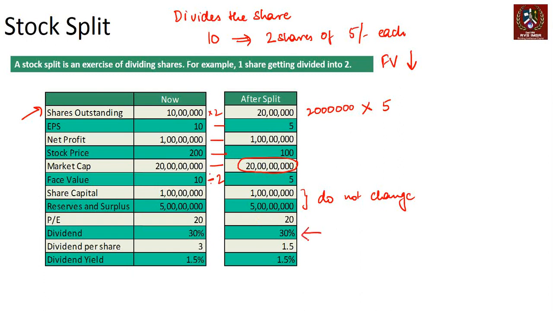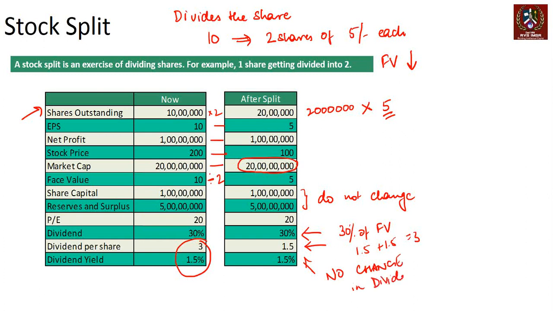Now dividend is 30% of face value. What is the new face value? That's 5. So it's 30% of 5, and because of that, dividend per share goes down to 1.5. So net you make 1.5 plus 1.5, which is 3, which is what we were making earlier. So there is no change in dividend yield for the end investor, correct? There's no change in the dividend yield, and that's the key difference.